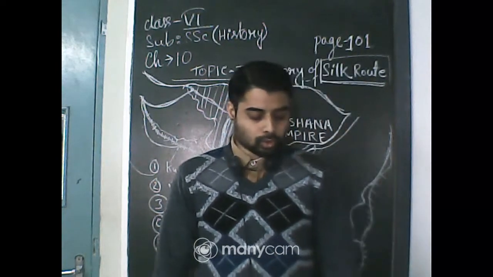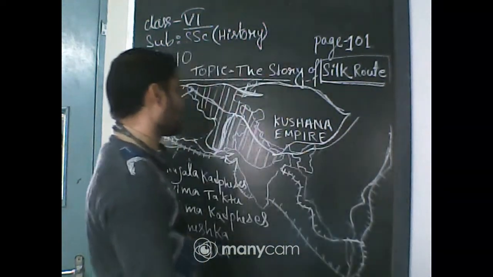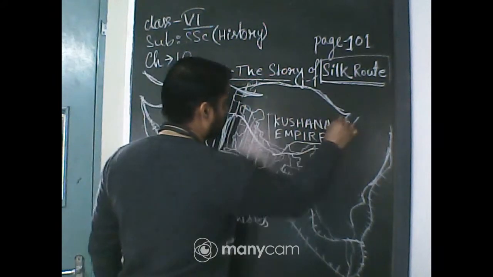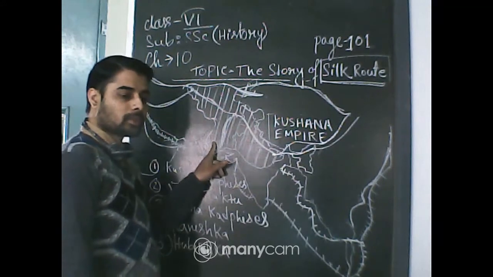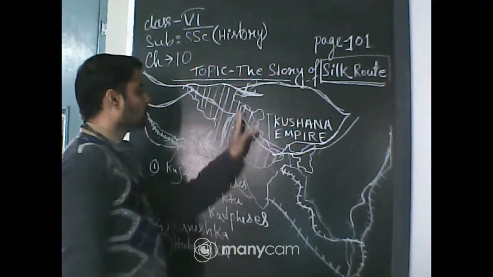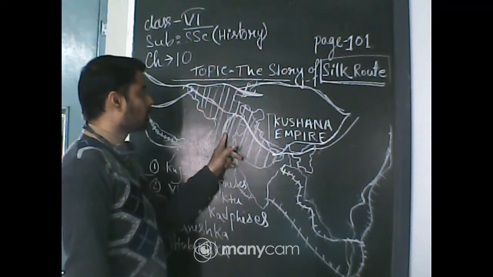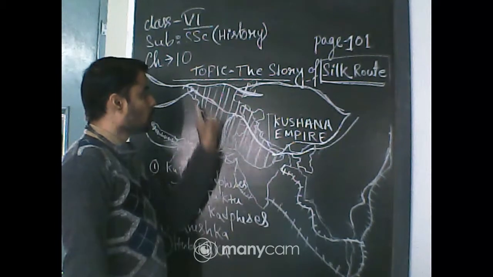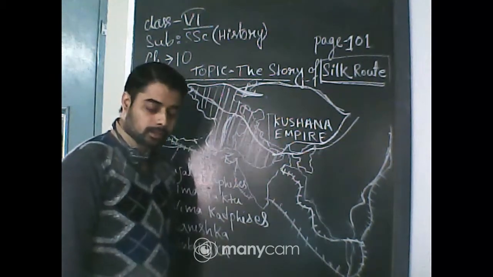The best known of the rulers who controlled this silk route are the Kushanas. I have already mentioned the Kushanas. You can see the Kushana Empire here, along with the northwestern and northern part of India. The Kushanas were one of the most important empires, and they controlled the silk routes.